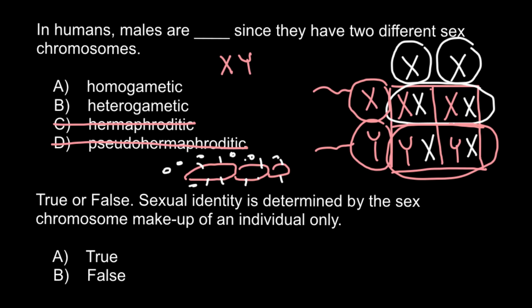So human females are homogametic, and males are heterogametic because they can produce two types of gametes.